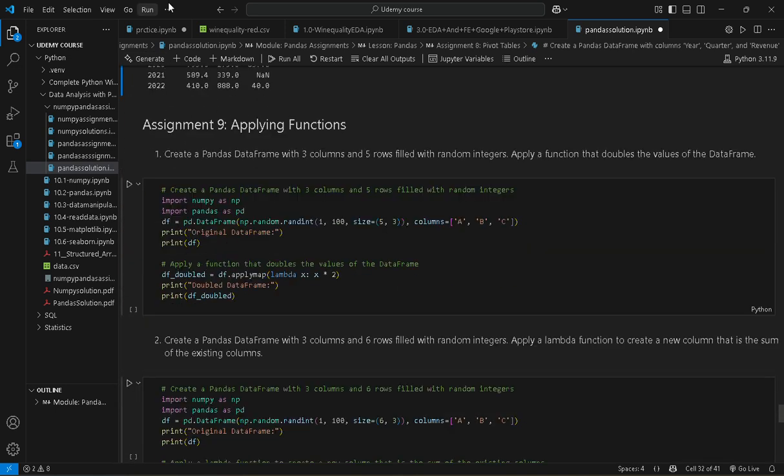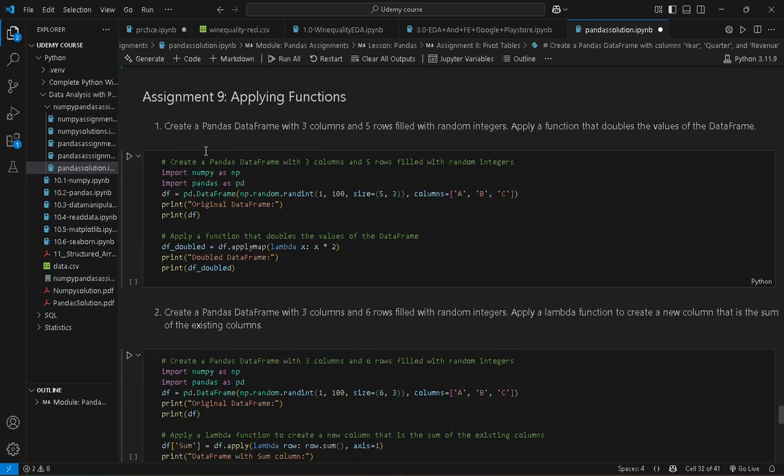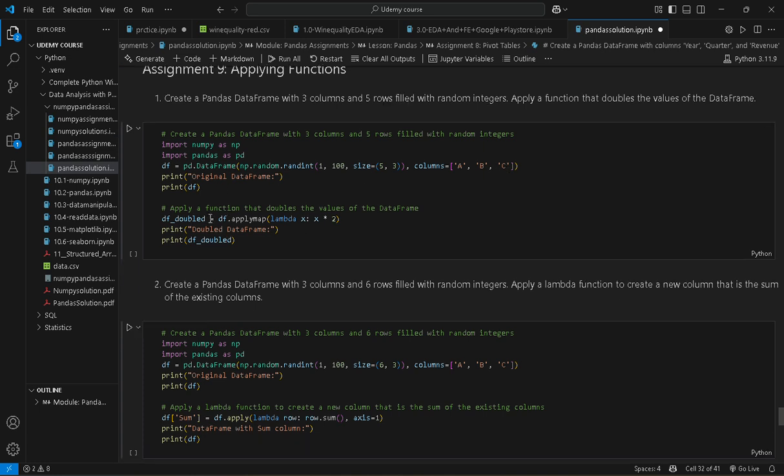Okay, next question, create a pandas data frame with 3 columns and 5 rows filled with random integers. Apply a function that doubles the value of the data frame. This is our simple question and answer. We have created a data frame with random integers between 1 to 100 of size 5 rows and 3 columns with column names A, B, C. Okay, applying a function that doubles the value of the data frame.